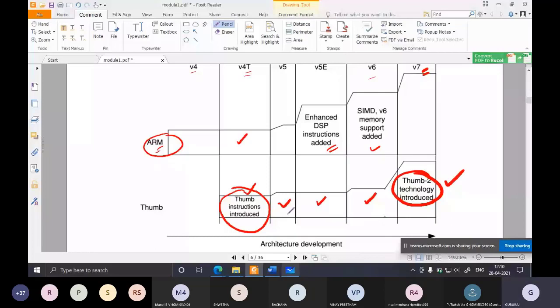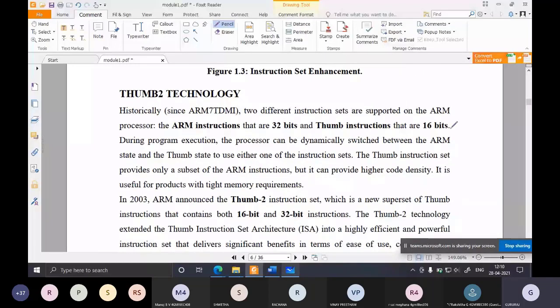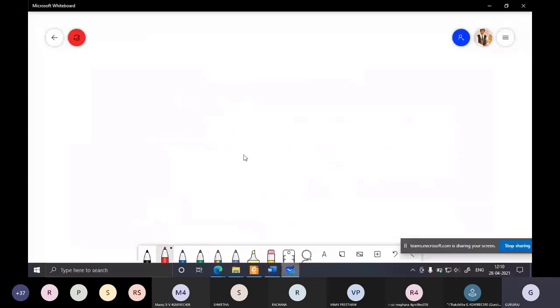We shall see what thumb 2 is later. For now, just remember, ARM version 7 and onwards support only thumb 2 technology. Now we shall see what thumb 2 technology is. Before going to thumb 2, I'll explain a bit about ARM and thumb, so that we can understand thumb 2 properly.